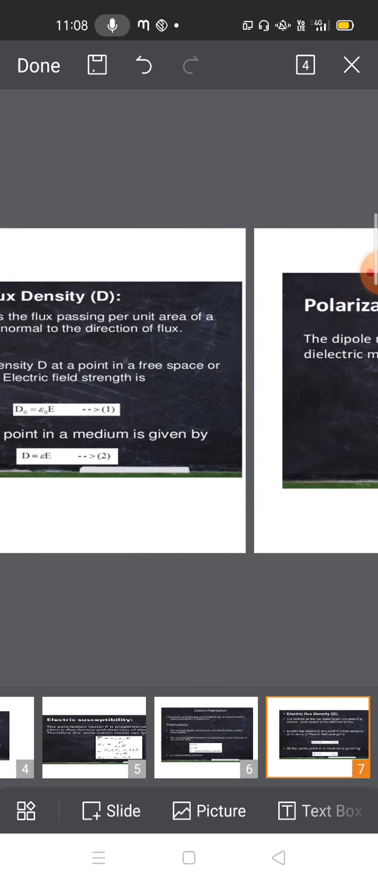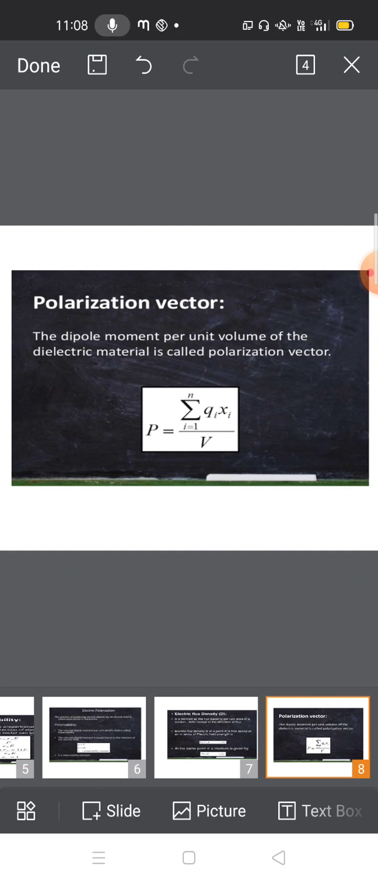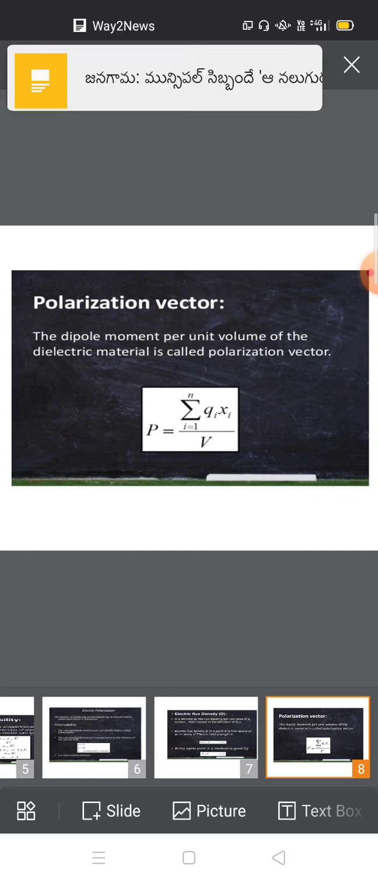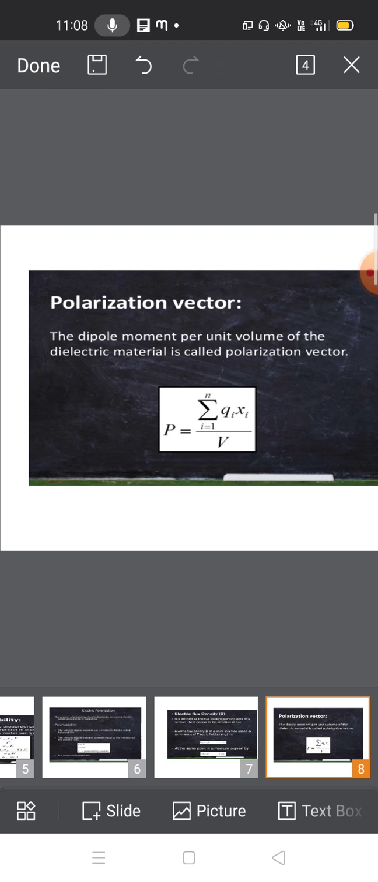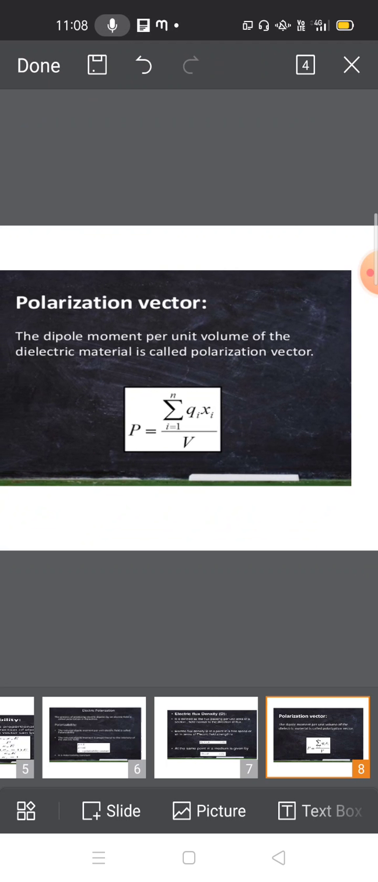Okay, and next, the polarization vector. Already we are taking the polarization vector P bar. So what is meant by polarization vector? The dipole moment per unit volume of the dielectric material is called the polarization vector.